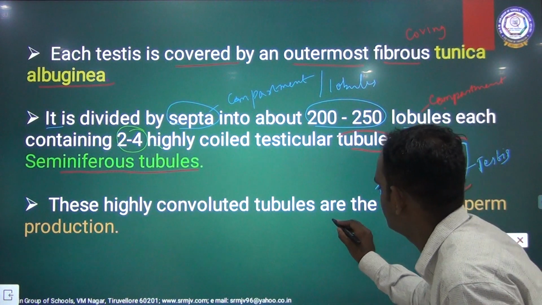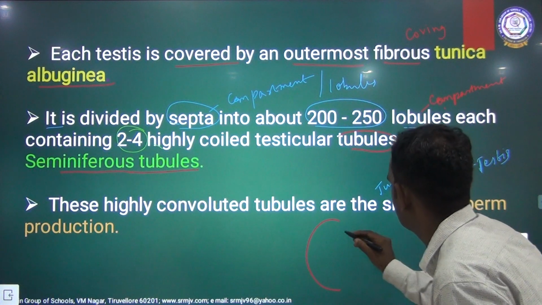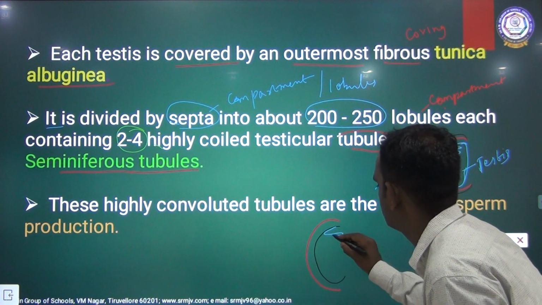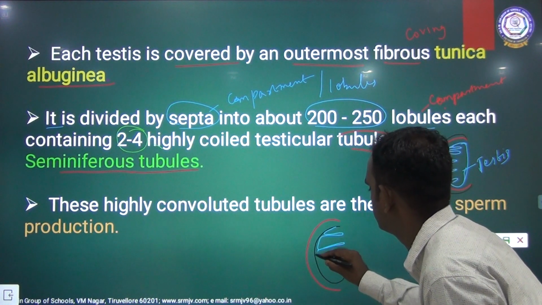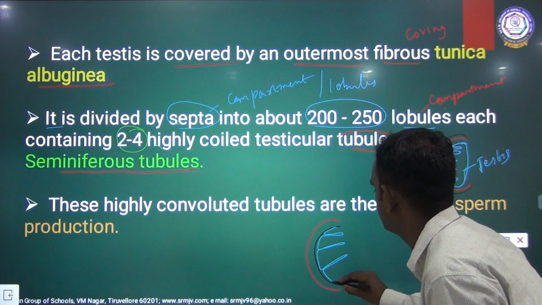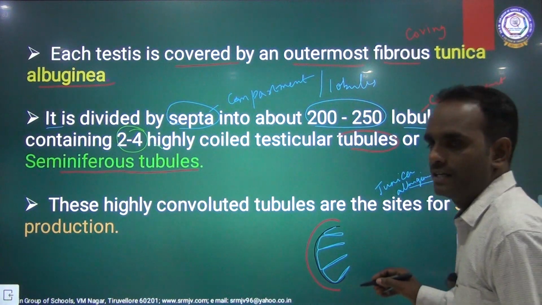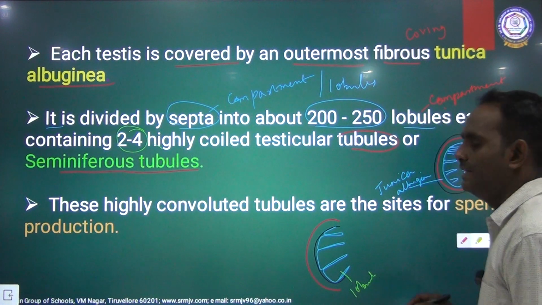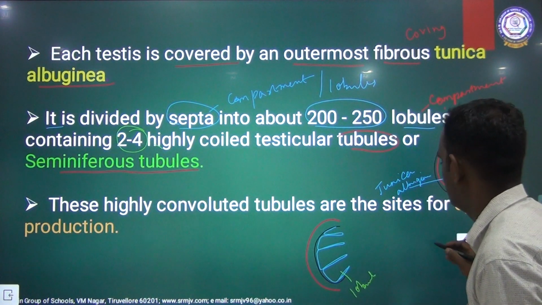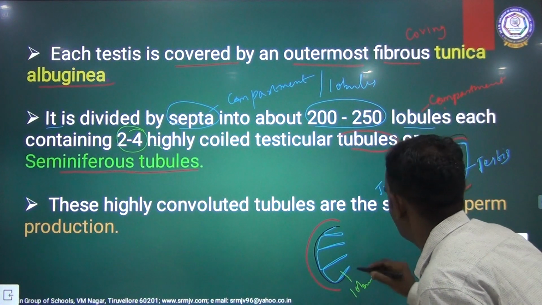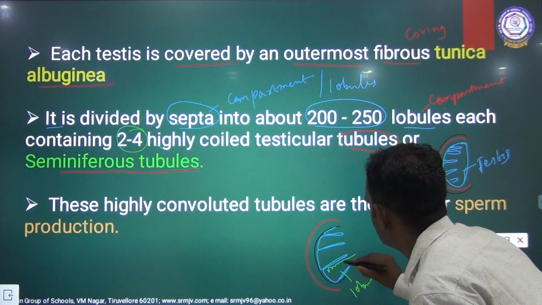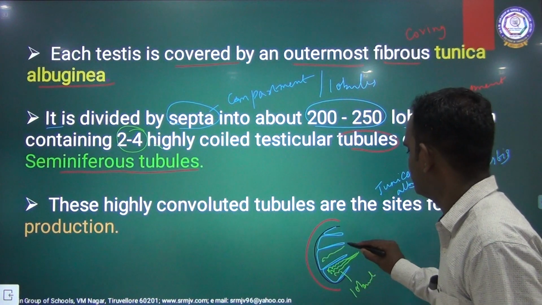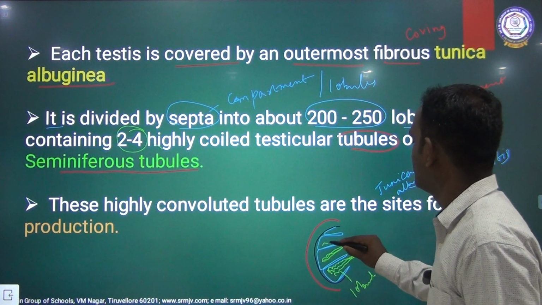Children, this is a lobule. Each lobule has 2 to 4 highly coiled tube-like structures.